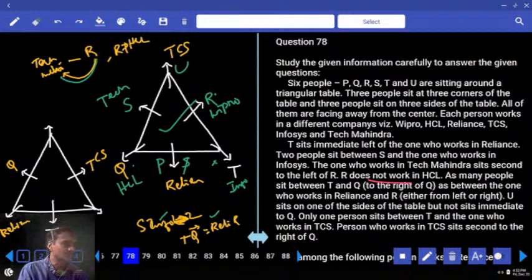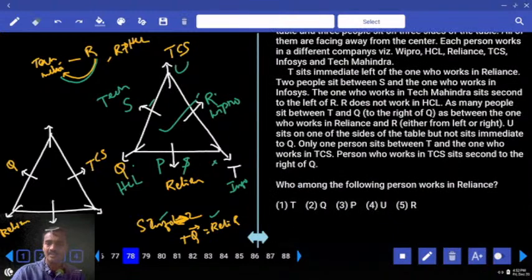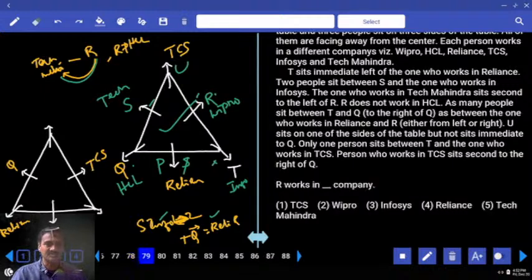Now children, time definitely takes minimum 4 to 5 minutes. Then now we have checked out for this. My account start chesam, S nunchi start chesam. Now you can take S at this place and second case S will be at this place. Then coming to this one. And who among the following works in Reliance? My Reliance lo work chesedi evaru cheppandi? And P, that is choice 3, question number 78. 79, R works in which company? R works in Wipro, that is choice 2.